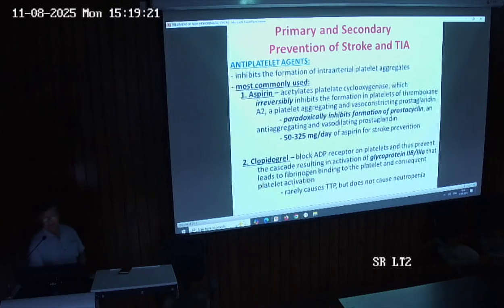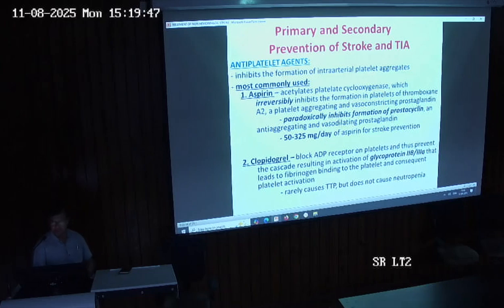And for the prevention part, there are some drugs, known as the antiplatelet agents, which inhibit the formation of intra-arterial platelet aggregates. The commonly used drug is aspirin. Aspirin acetylates platelet cyclooxygenase, which irreversibly inhibits the formation of thromboxane A2 in the platelets.